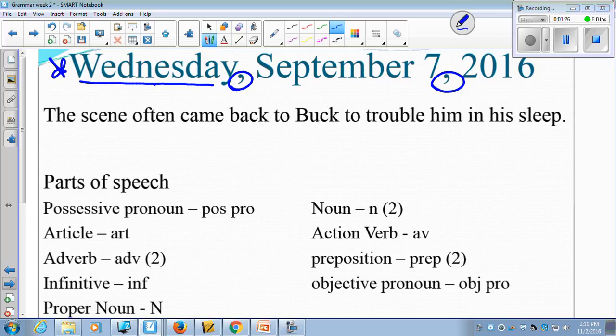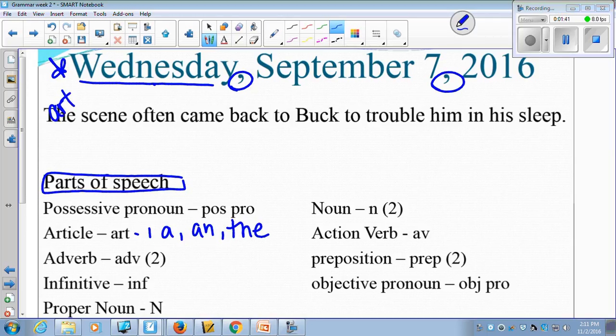Parts of speech means we are going to label everything. I always start out with the articles. In this case, we do have one article. Articles are the words a, an, and the. And this is our article here. The scene often came back to Buck, so we've got that.